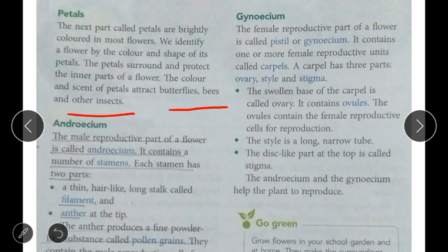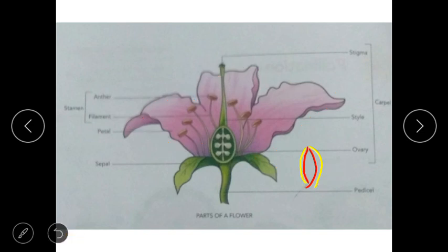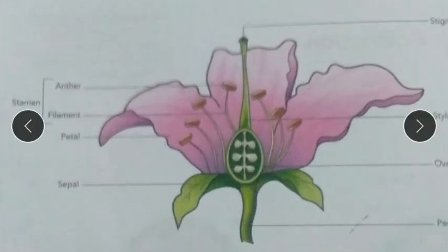Androecium, the male reproductive part of the flower, is called androecium. It contains a number of stamens. Each stamen has two parts, filament and anther, that I will show in this diagram. Here, this part, children, these two, this is stamen and here is anther and filament.